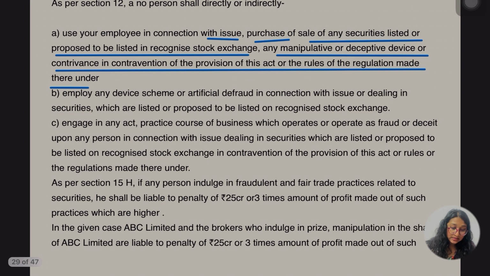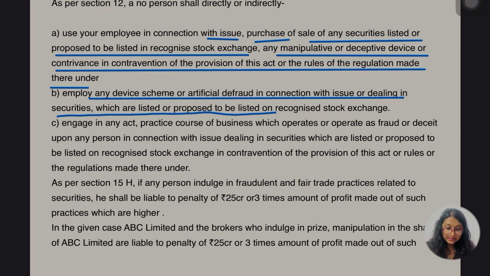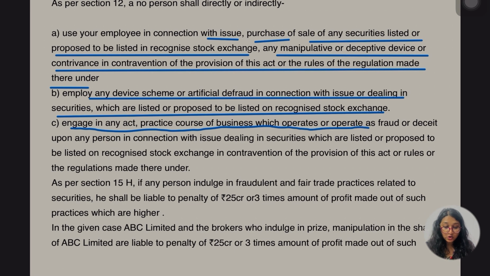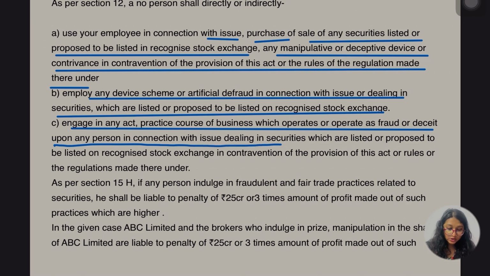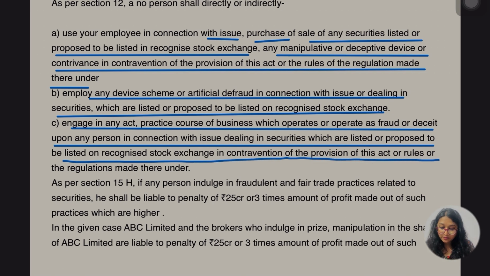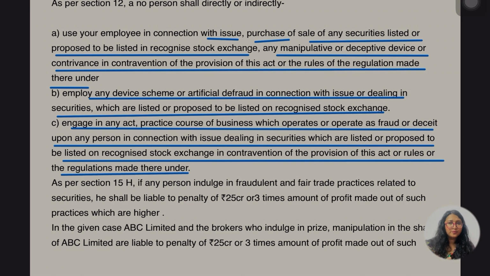हाँ जी. Then they cannot employ any device, scheme or artifice to defraud in connection with the issue or dealing in securities which are listed or proposed to be listed on the recognized stock exchange. Then they are saying they cannot directly or indirectly engage in any act, practice or course of business which operates as fraud or deceit upon any person in connection with the issue or dealing in securities which are listed or proposed to be listed on a recognized stock exchange, in contravention of the provisions of this Act, rules or the regulations made thereunder.